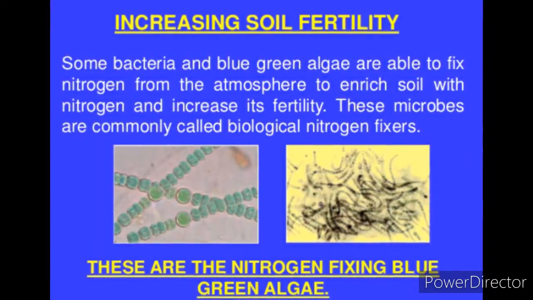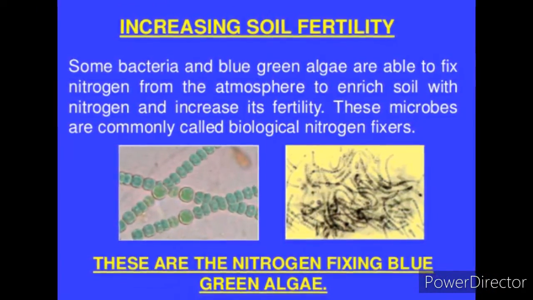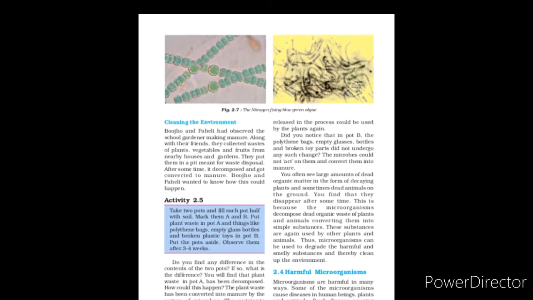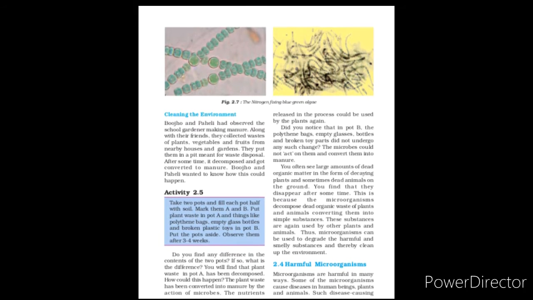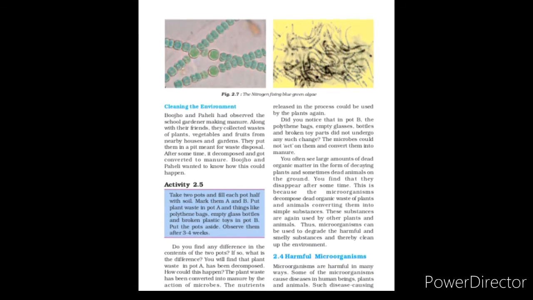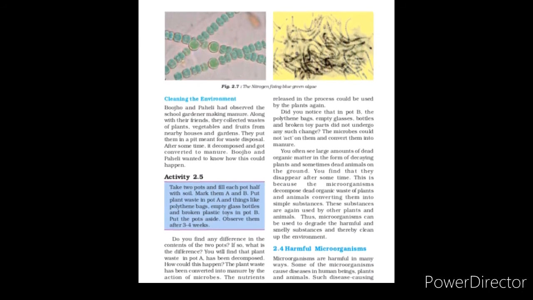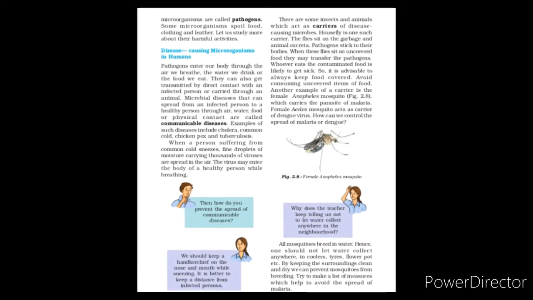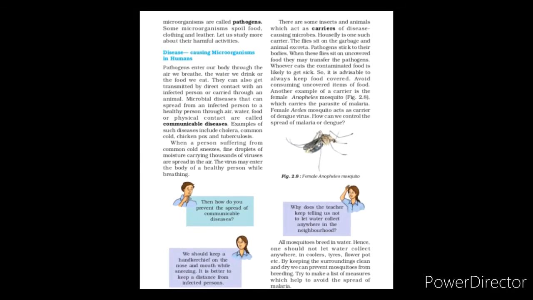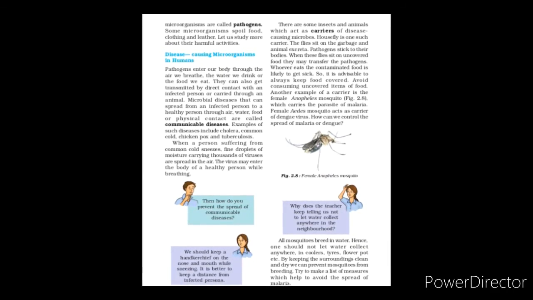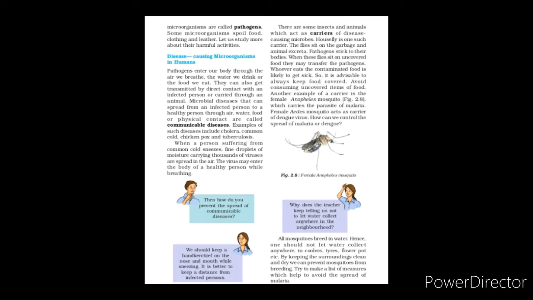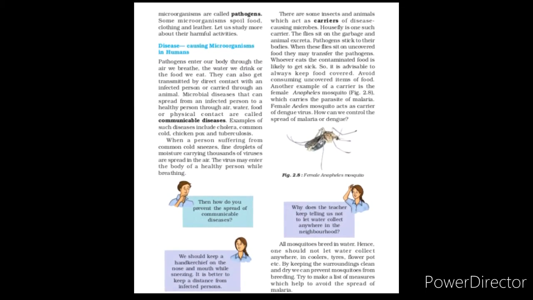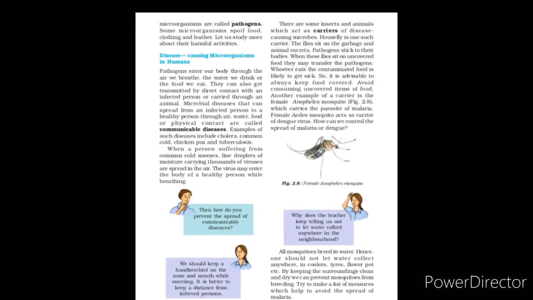Cleaning the environment. You often see a large amount of dead organic matter in the form of decaying plants and sometimes dead animals on the ground. You find that they disappear after some time. This is because microorganisms decompose dead organic waste of plants and animals, converting them into simple substances. These substances are again used by other plants and animals. Thus, microorganisms can be used to degrade the harmful and smelly substances and thereby clean up the environment.